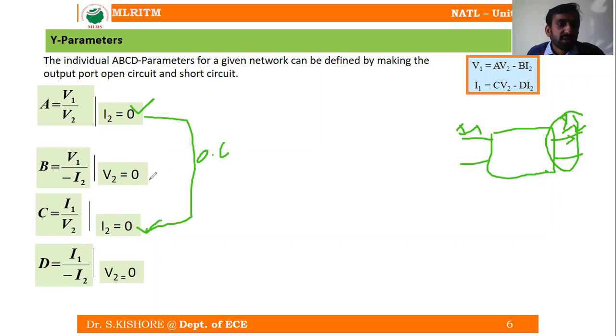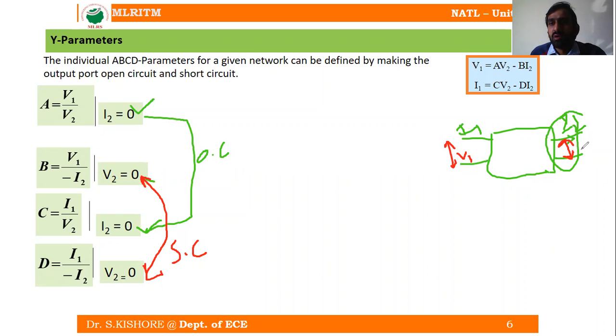Now if you short circuit the output port, these are the two equations which we can get. If we short circuit the output port, what is the condition? If the receiving end is short circuited, here this is V1, the input voltage, and this is the output voltage, which is V2.